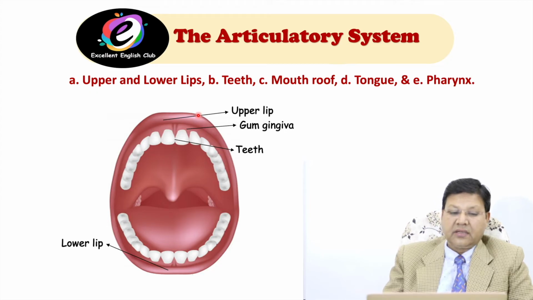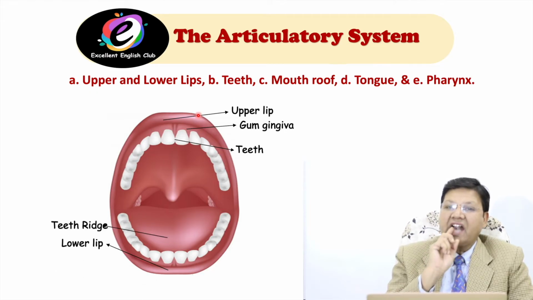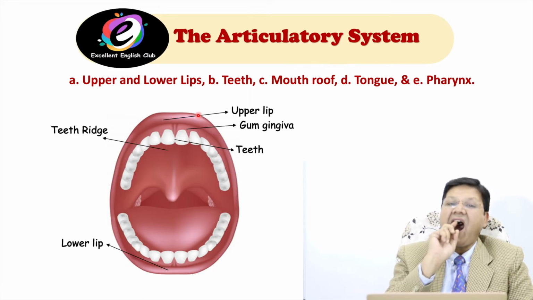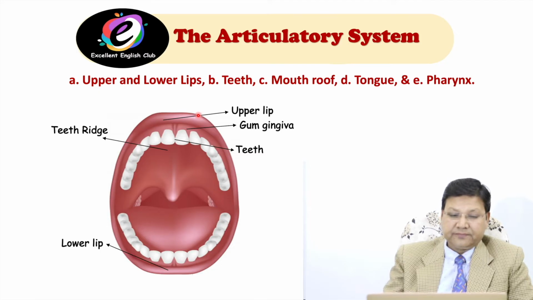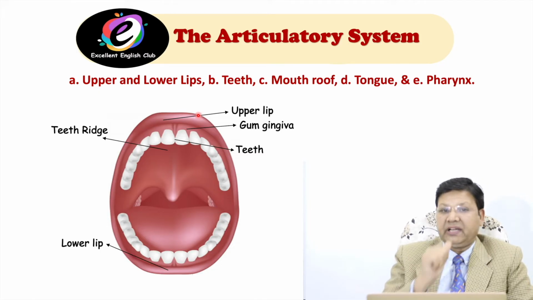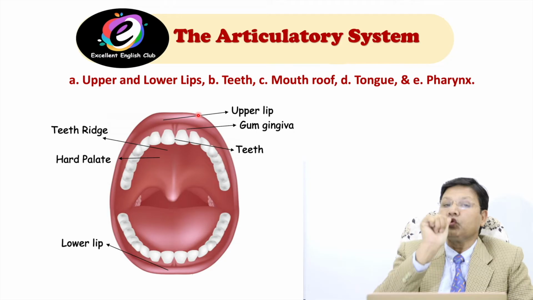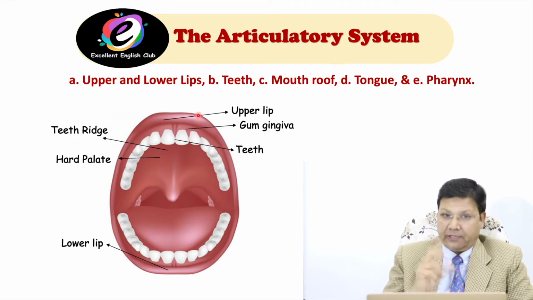Next, teeth ridge, under the teeth, this portion, which produces dental sounds like tha, da. Then next is hard palate, the roof of the mouth, and then soft palate.